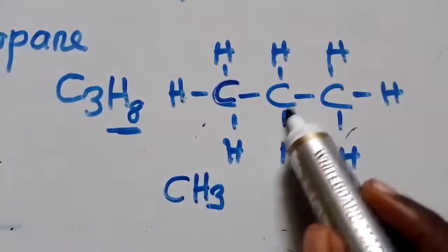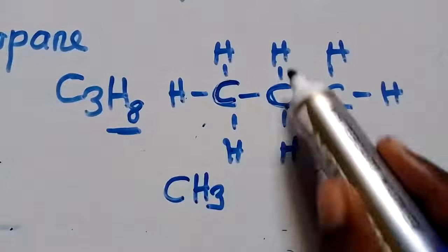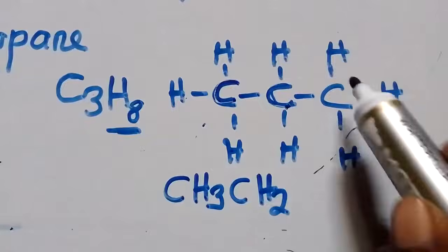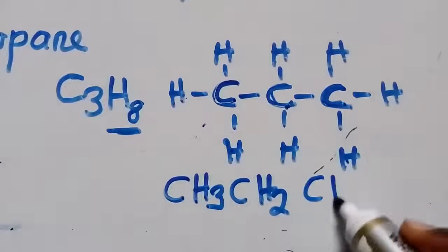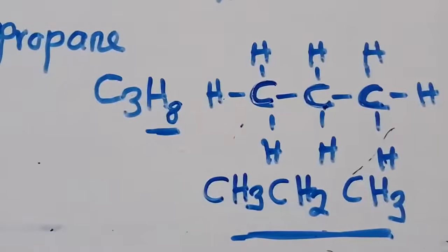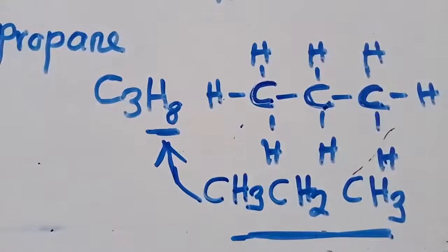CH3. You move to the next carbon here. It's having how many atoms of hydrogen? Just 2. So it's a CH2. You move to this one. Having how many hydrogen? 1, 2, 3. So it's CH3. So this is the condensed formula of propane. Just one and the same. So this one and that one there, these two are just the same. This one is the condensed one, that one is the general one.